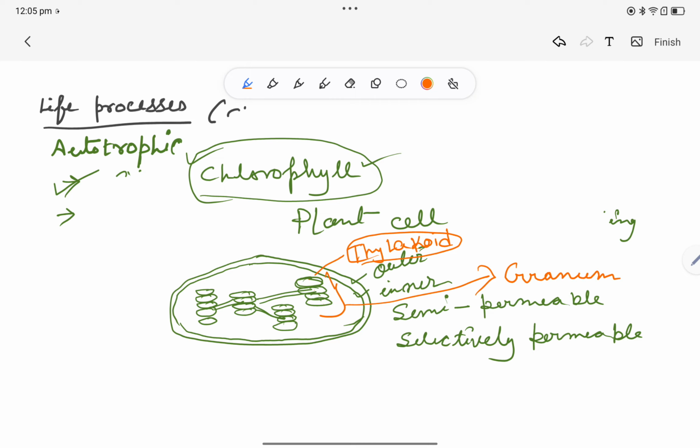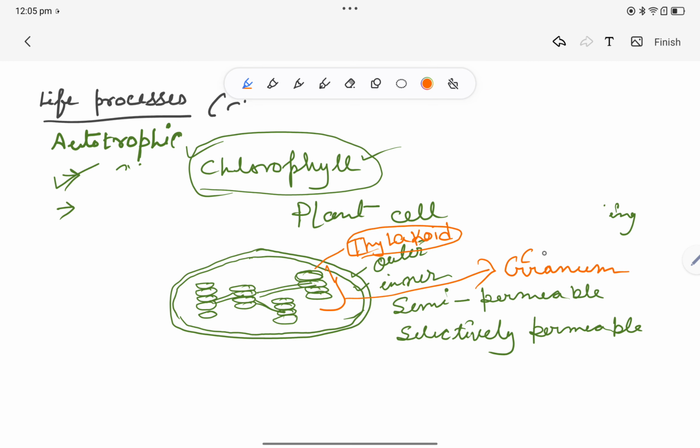Granum is nothing but the singular form of grana. It means it is the singular form, and the plural form is called grana. So all these stacks of thylakoid can be called together grana.